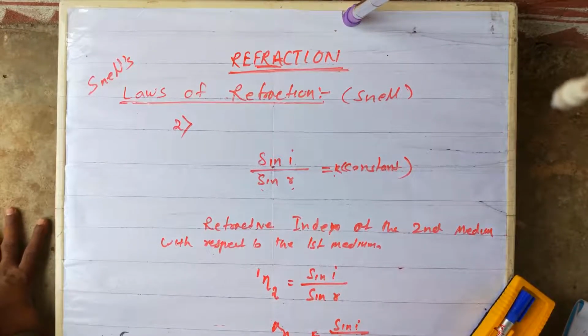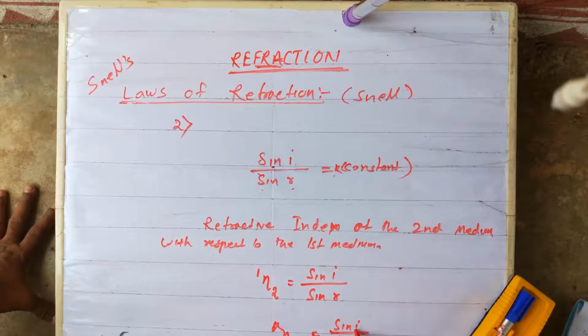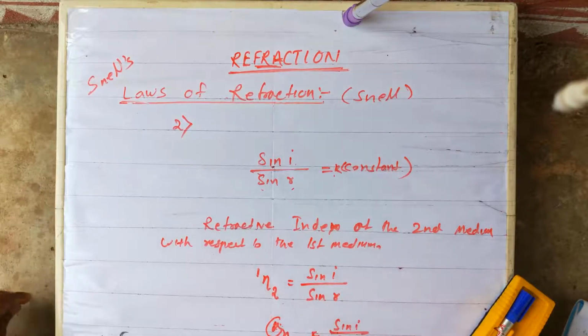But for the same incident angle, when light travels from air to glass, the refracted angle is different, and when light travels from air to water, the refracted angle is different. Or when light travels from water to glass, the refracted angle is also different. That's why, if the media change, this value will change. It is not constant in that case. If the media are fixed, then it will be constant.